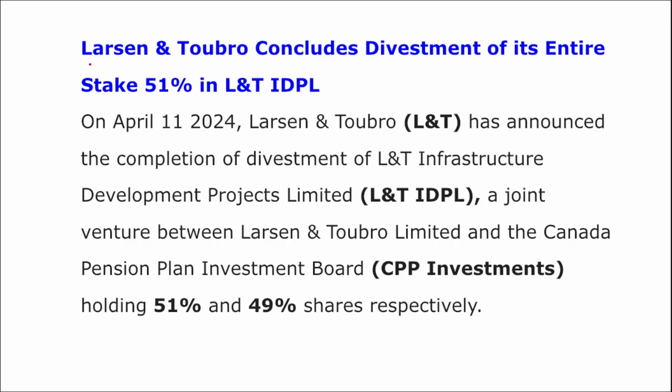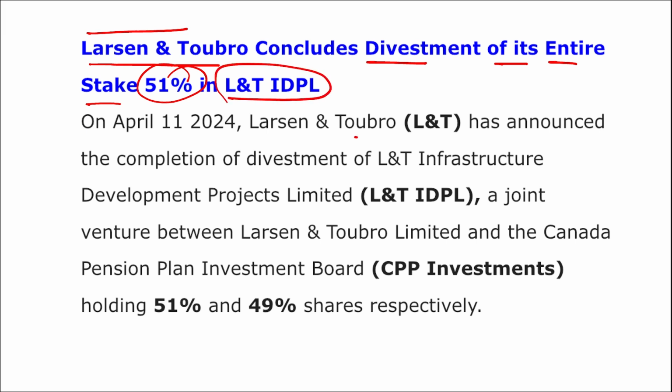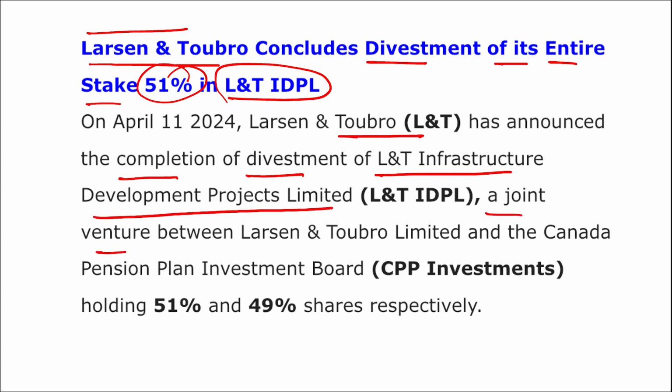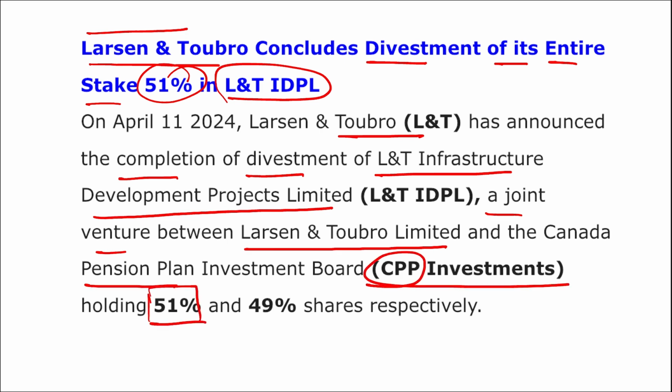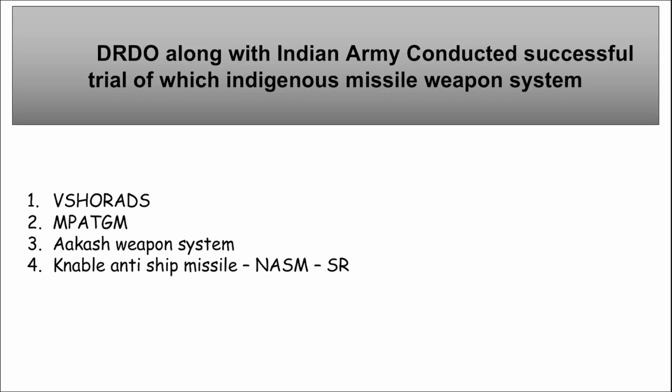Moving on, L&T, that is Larsen and Toubro, concluded divestment of its entire stake of 51% in L&T IDPL. I repeat, L&T announced complete disinvestment of L&T Infrastructure Development Projects Limited, that is a joint venture between L&T Limited and Canada Pension Plan Investment Board, that is CPP Investment, holding 51% and 49% shares respectively. Moving on, important, take a note of this.